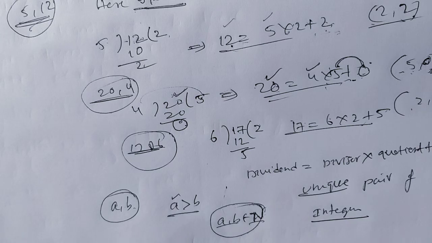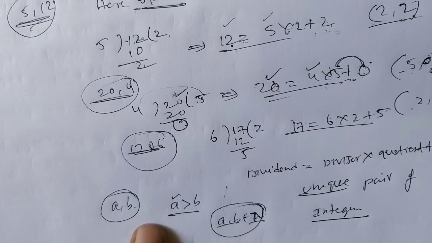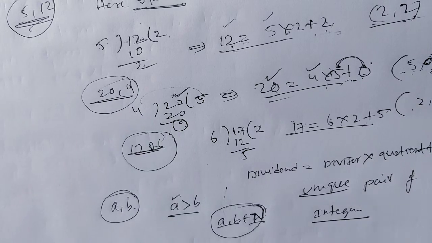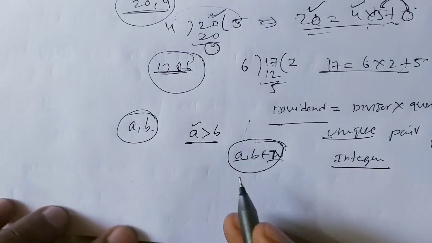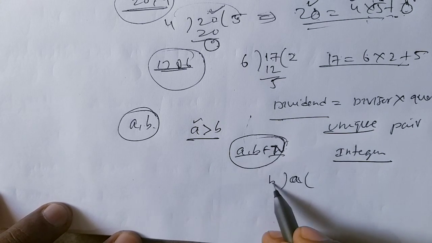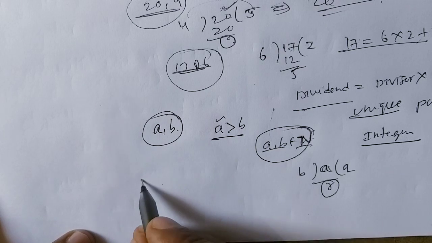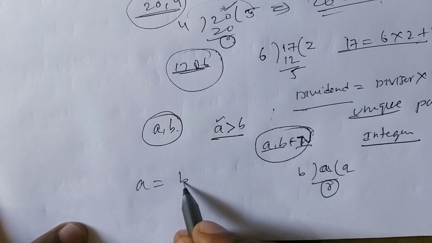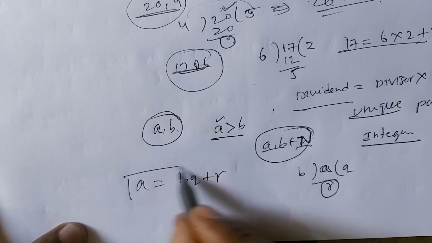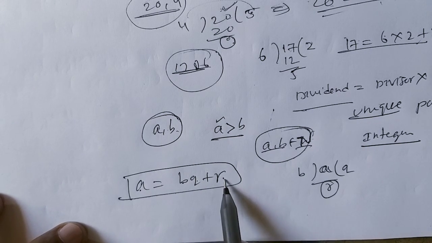So a, b are natural numbers, where a is greater than b. Then I apply this condition here. What can I write here? You can write a is divided by b, then I get quotient as q and remainder r. Then I can get a equals bq plus r. This is nothing but dividend equals divisor into quotient plus remainder.